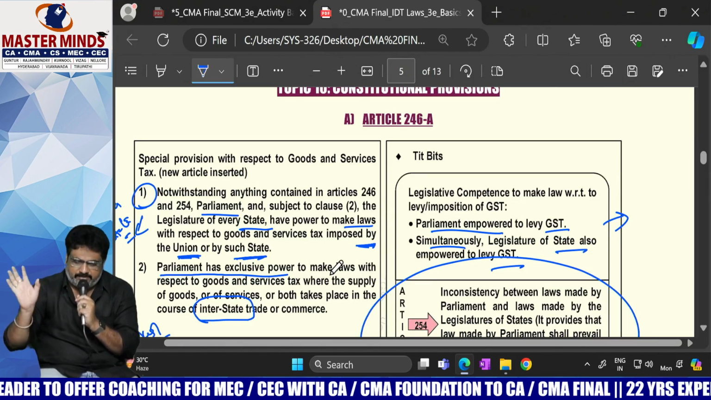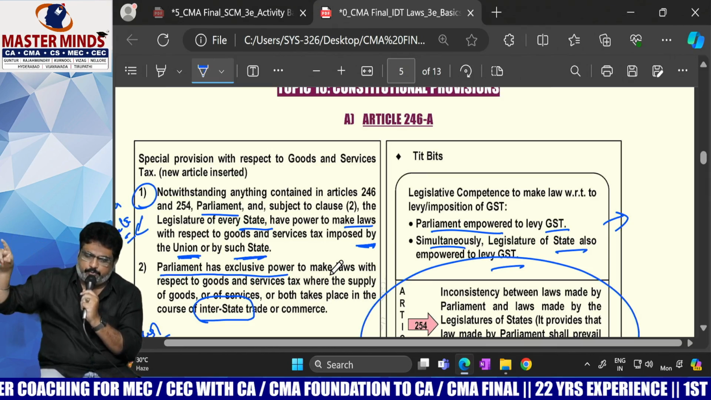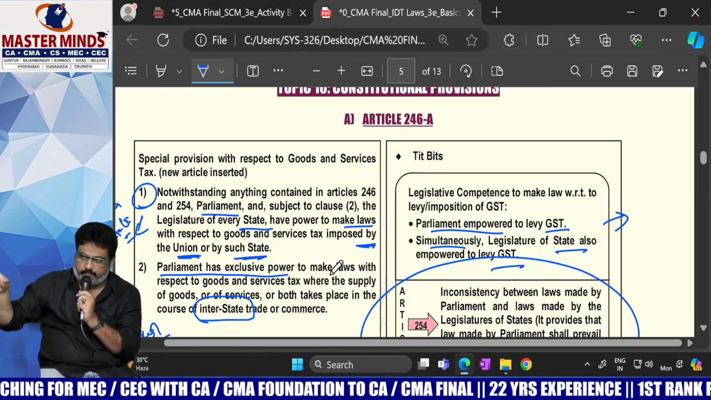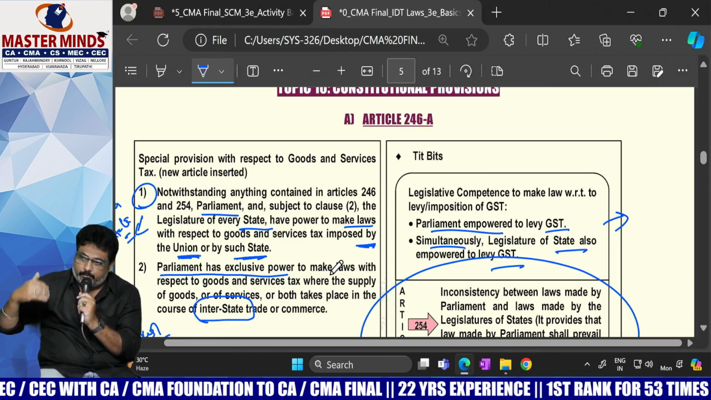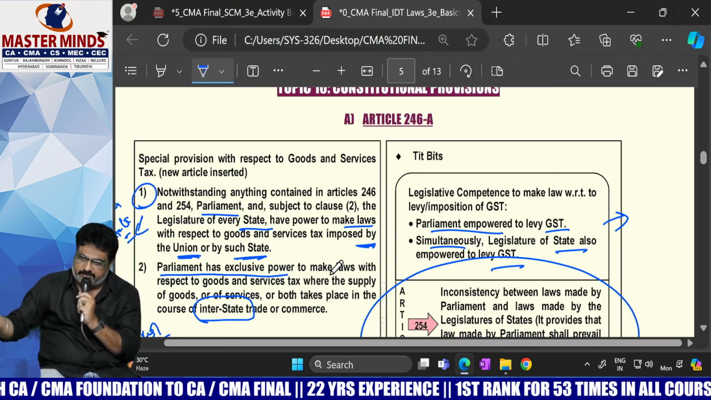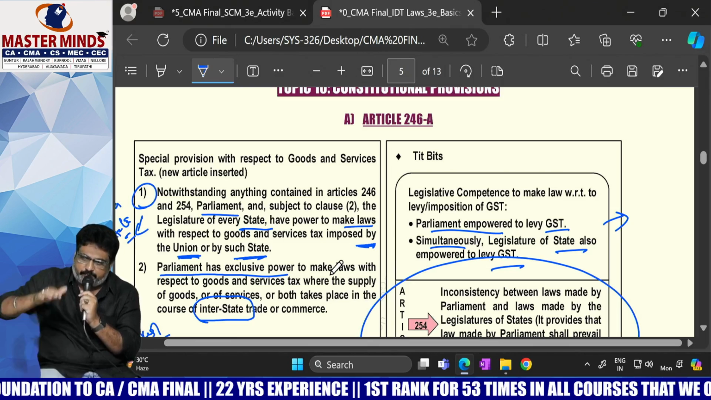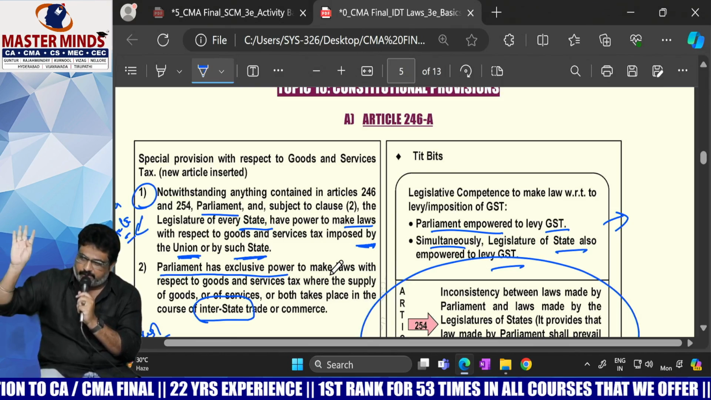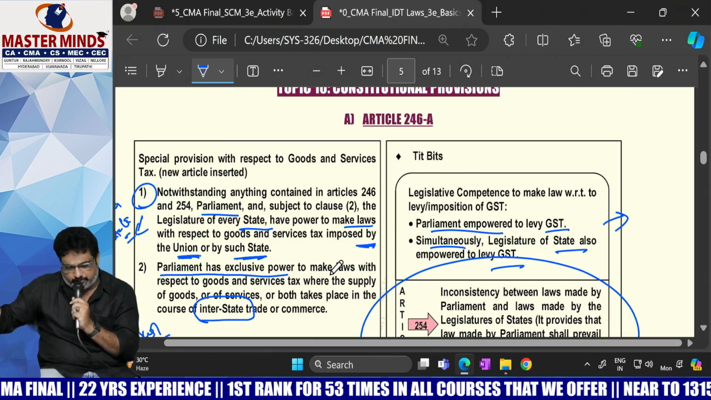So the summary is actually 4 points. First point, why 246 and 254 were overridden. Second one, if it is the intrastate supply, which type of GSTs are levied. Third one, if it is the interstate supply, which type of GST is levied. And on the 5 petroleum products, when GST will be levied. These are the 4 points that are there in article number 246A. Check it once.